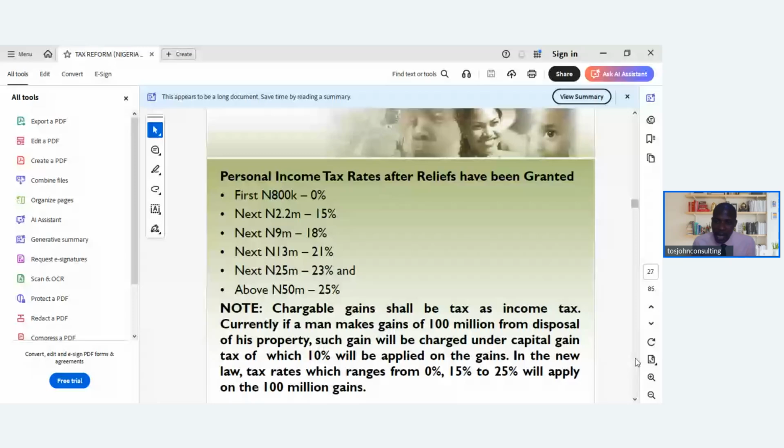In the new law, tax rates which range from 0 to 15 to 25 will apply on the 100 million gains. So that's what we'll be having on capital gains tax from next year, 2026, 1st of January.